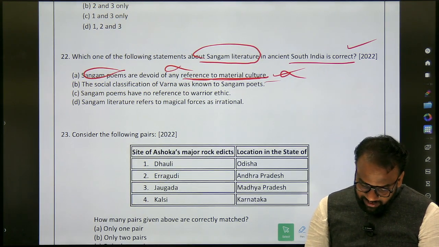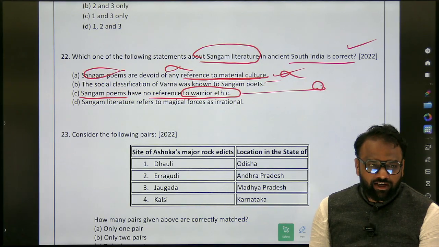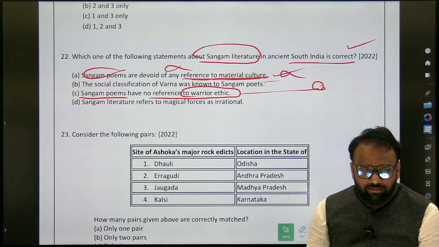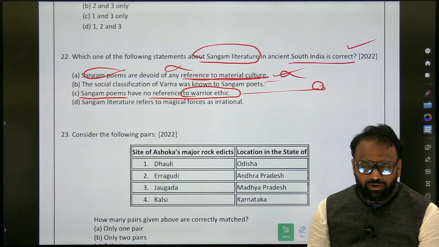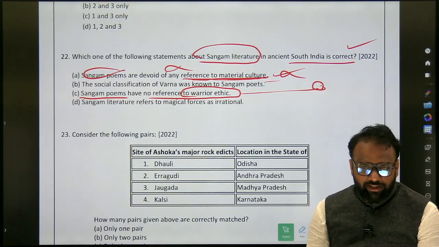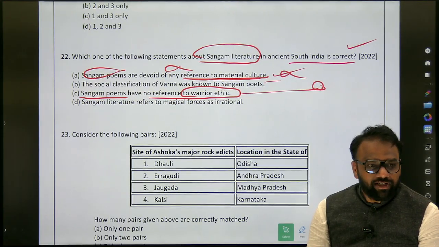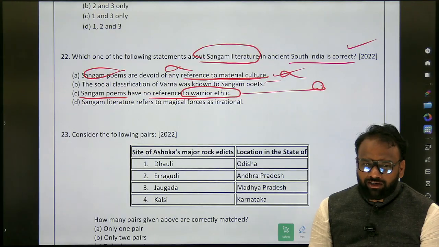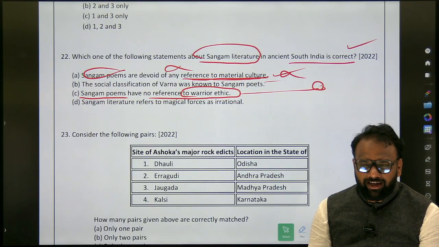We just leave the second one. The Sangam poems have no reference to warrior ethic. See here, warrior ethic. What do you understand by warrior ethics? Can you just give me one example of what the warrior ethic is? Okay, Ashoka Dhamma. After the war and all, when he said no more war.